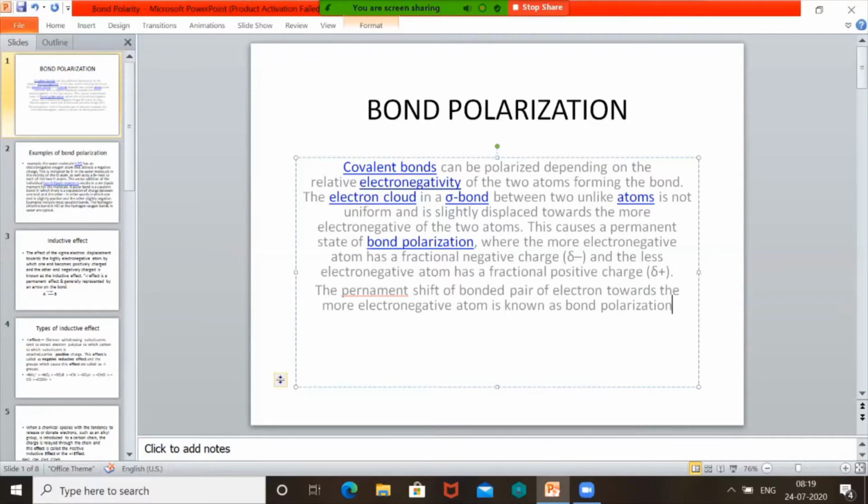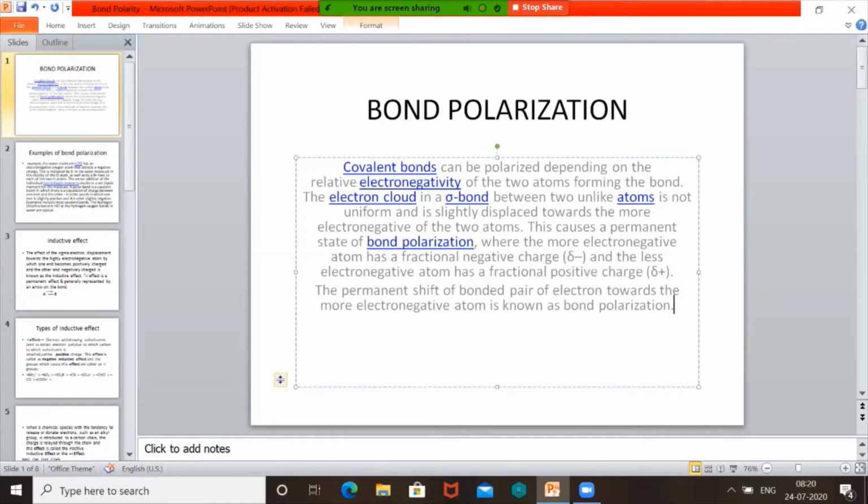So remember this: the permanent shift of bonded pair of electrons towards the more electronegative atom is known as bond polarization. Remember this definition.